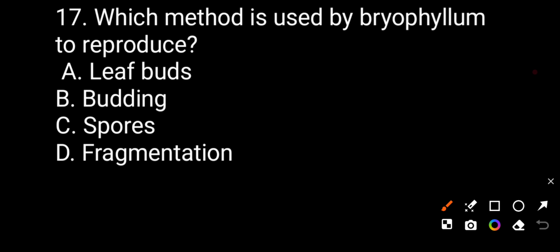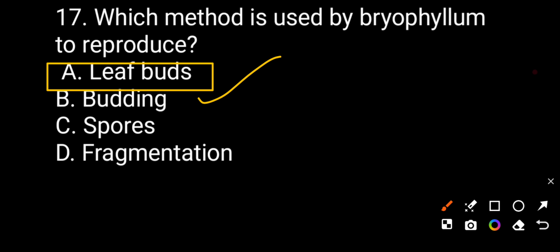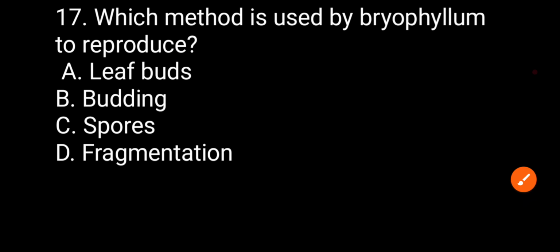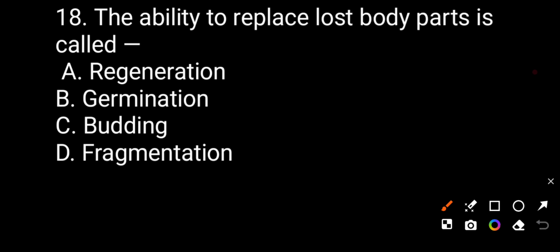Which method is used by the bryophyllum to reproduce? Option A, leaf buds. Option B, budding. Option C, spores. Option D, fragmentation. The correct answer will be the leaf buds. Correct answer is leaf buds. Now we see the question number 18.